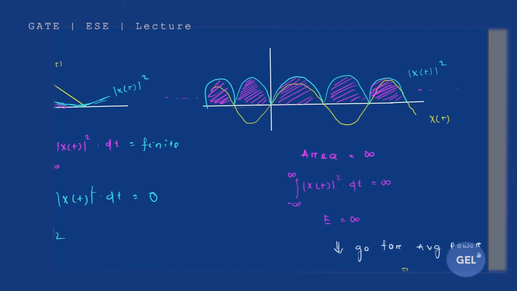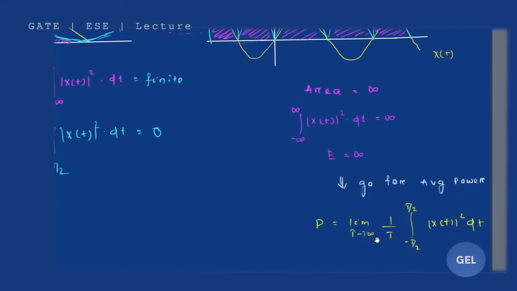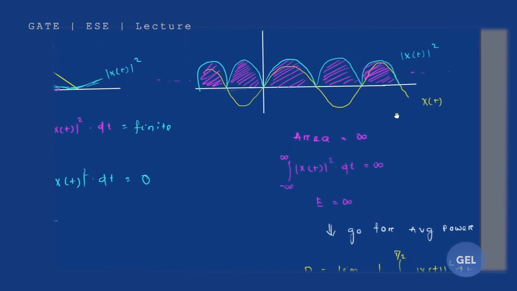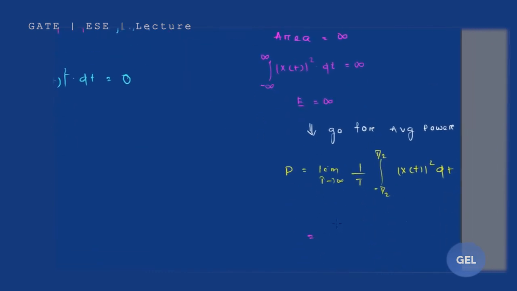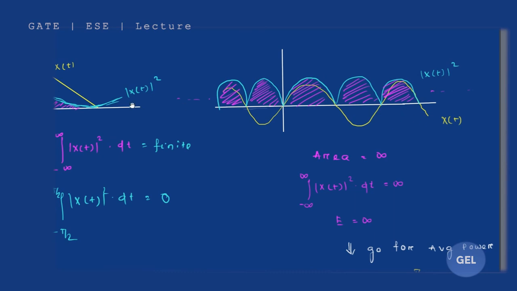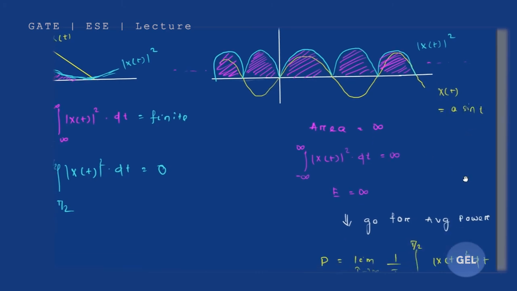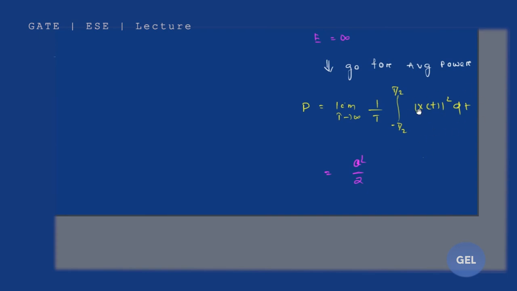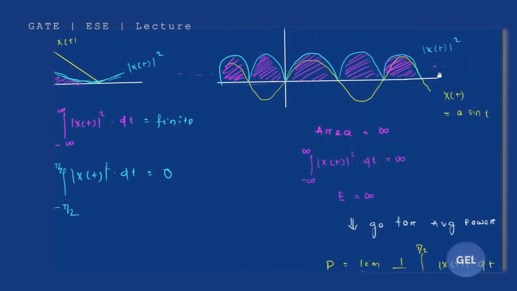Clear? Now let's go and check for the average power. If you put the values in the integration, this is the sinusoidal signal, it is going to give you around A square by 2. If your x of t is A sin t, then the average power, if you do the integration here, putting the value of x of t in the power formula, you're going to get the value A square by 2. Okay, you'll get a finite value. So this is your power signal.